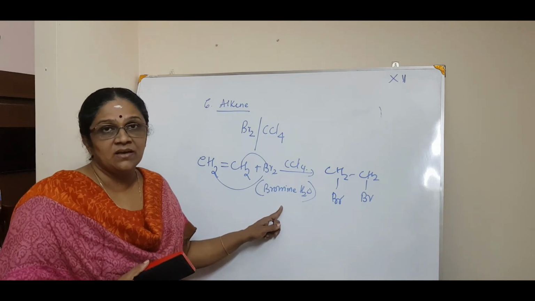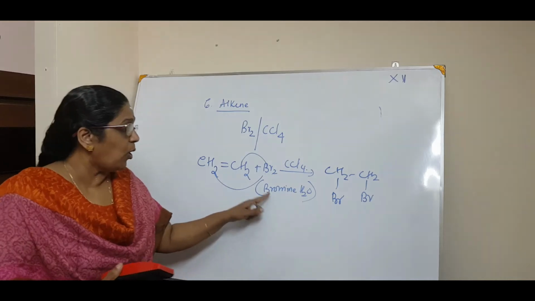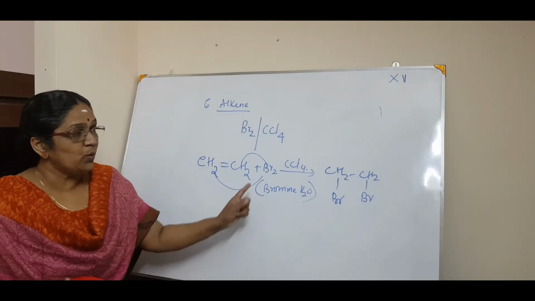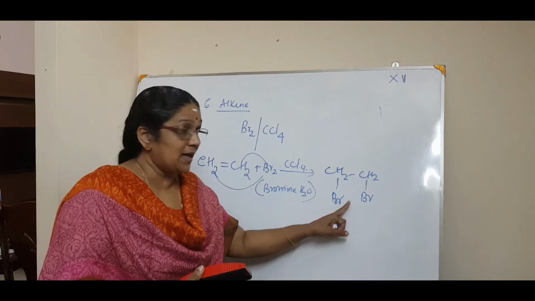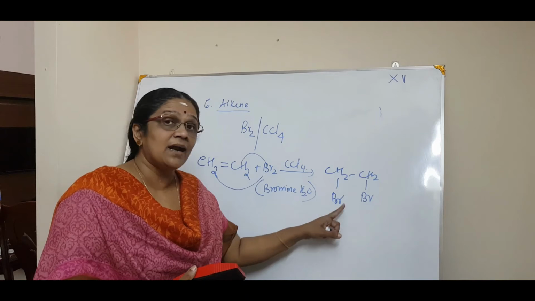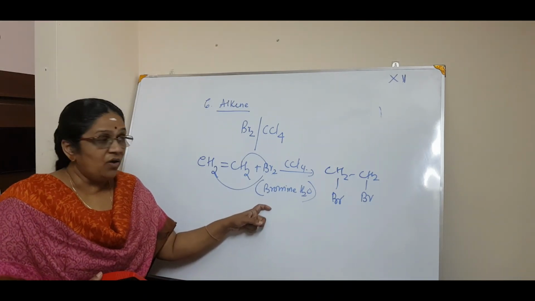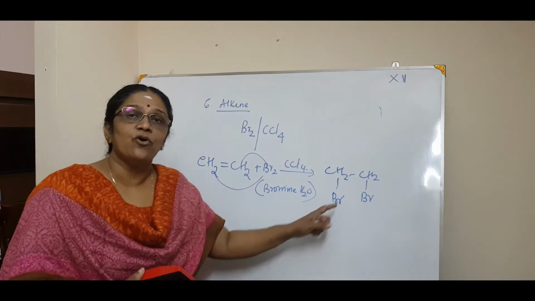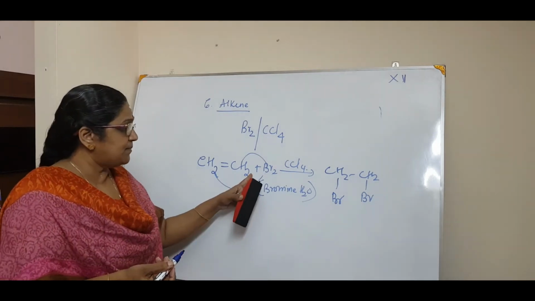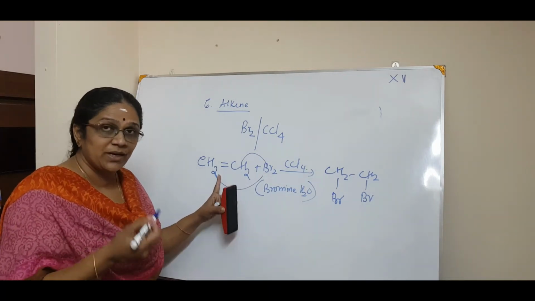It's a Viva question. What is the observation when bromine water is treated with an alkene? You get a saturated compound, but you can't see that. But you can see the color changing. The orange or reddish brown color will decolorize and become colorless. That is how you say that this is an alkene or unsaturated compound.